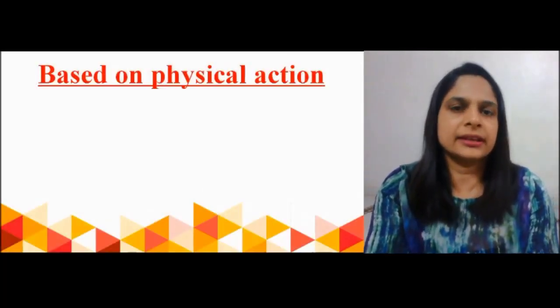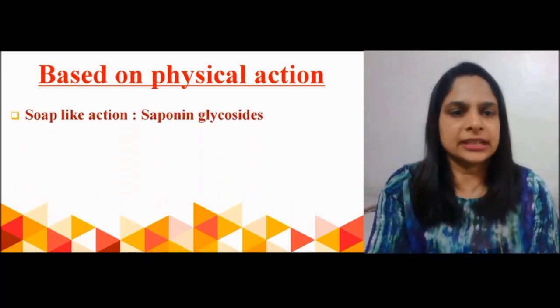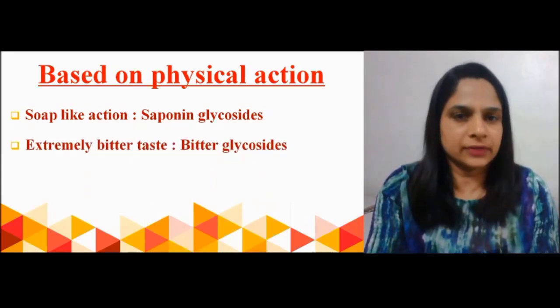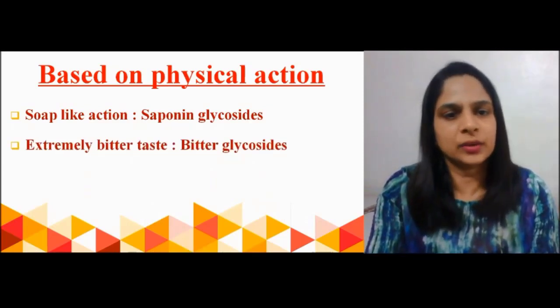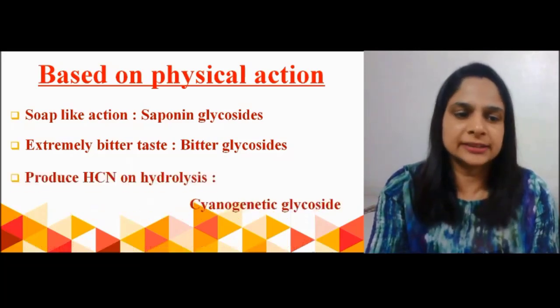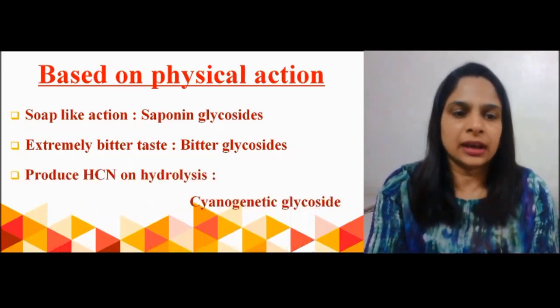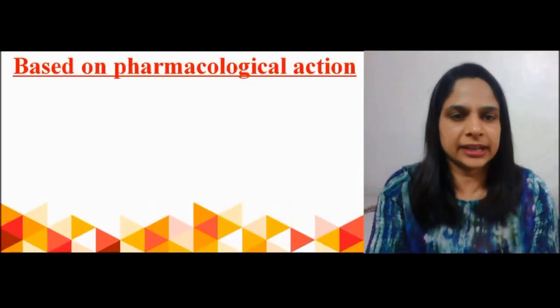Now another category of classification is based on physical action. Based upon the physical action, if the glycosides have soap-like action, they are known as saponin glycosides. If they are extremely bitter, they are known as bitter glycosides. If they produce HCN on hydrolysis, they are known as cyanogenetic glycosides.